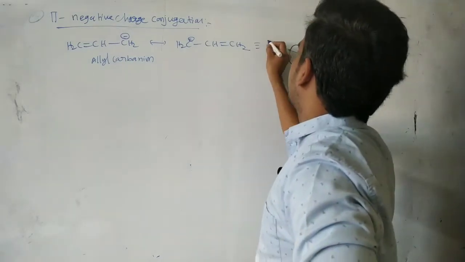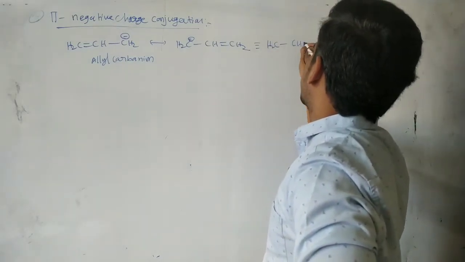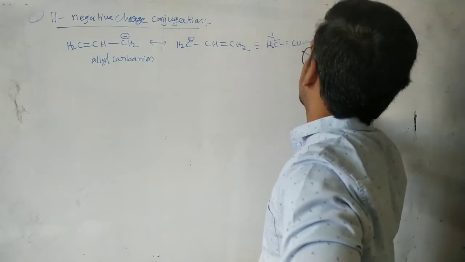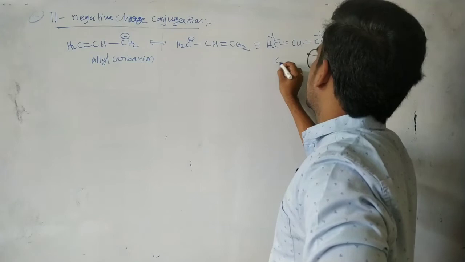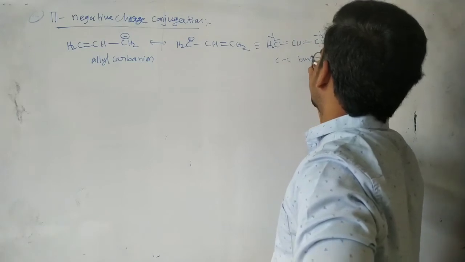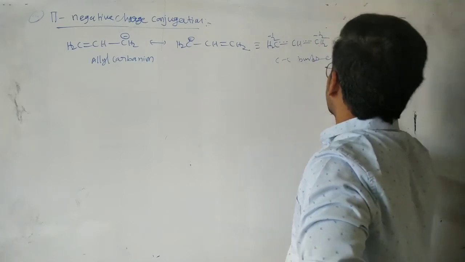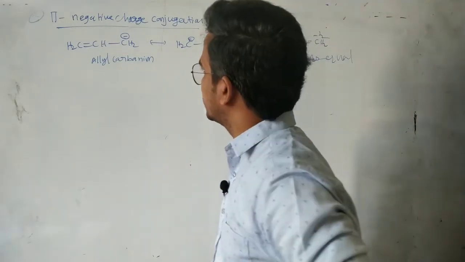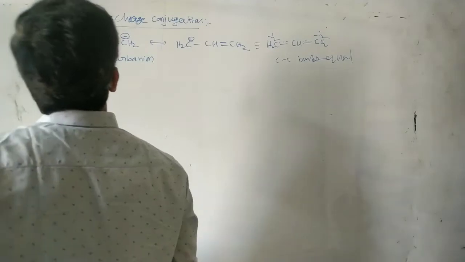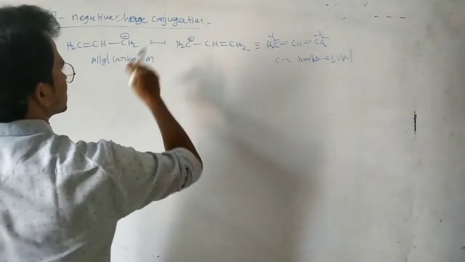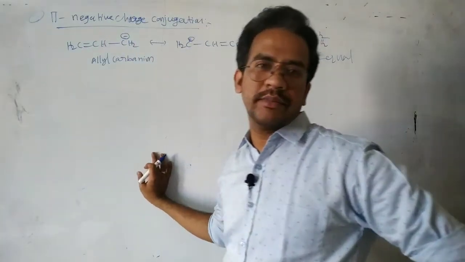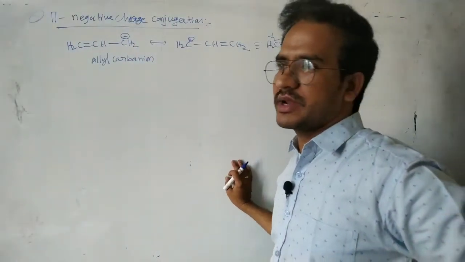Here the resonance hybrid is CH2, bond, CH here, CH2, partial double bond, partial minus, partial minus. Here the carbon-carbon bonds are equal in this one. So in this case, how do we write the resonance structures? Of course, we can say simply these are the possible structures for the allyl carbanion. Nothing but resonance structures.